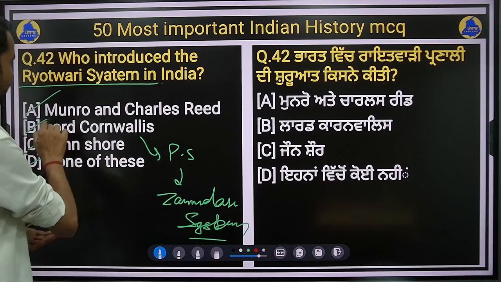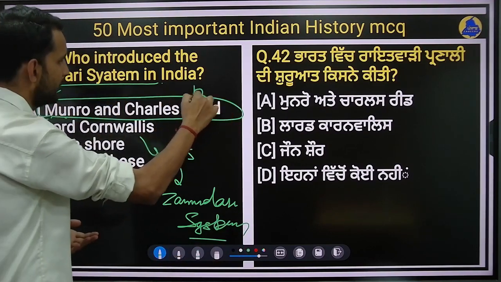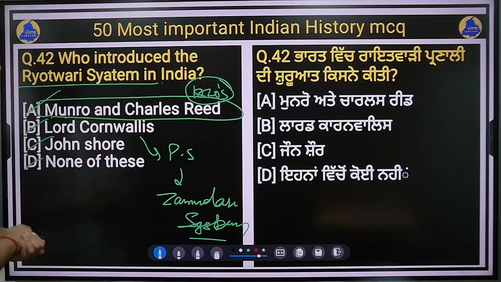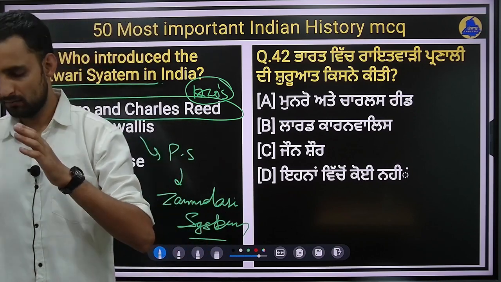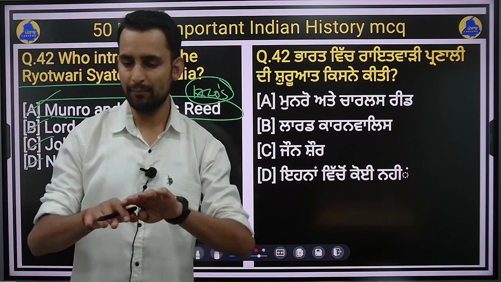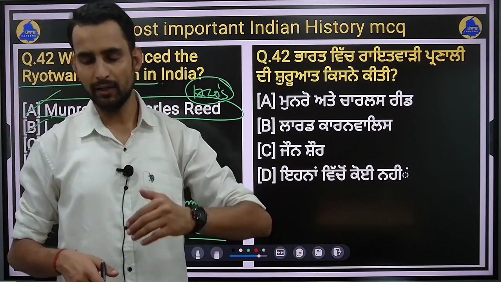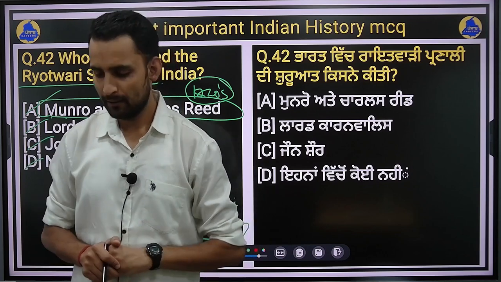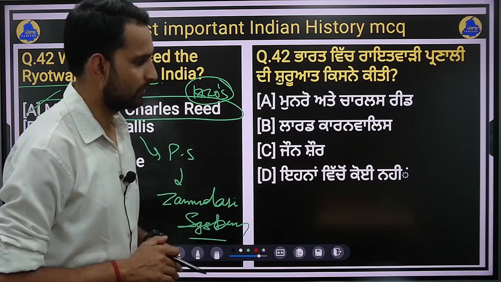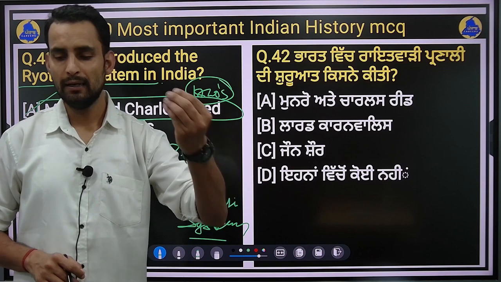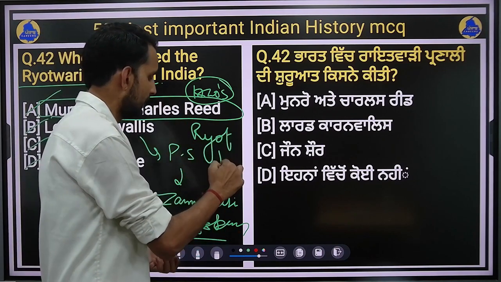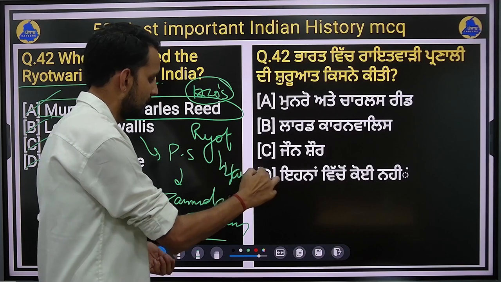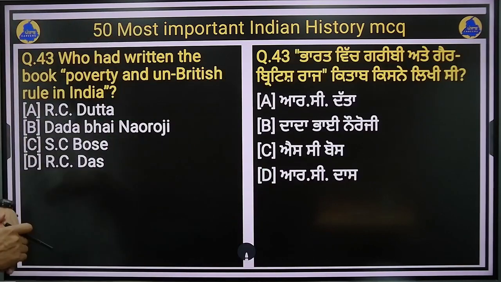and Munro and Charles Reed introduced the Rayatwadi system in the 1820s. Rayatwadi was a system of land revenue under which the intermediaries or the zamindars were removed from between the farmers and the recipients, that is the East India Company. So they directly decided to collect the revenue from the farmers. Ryot means a farmer. Right.